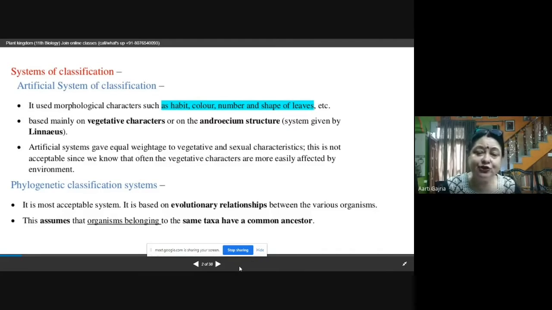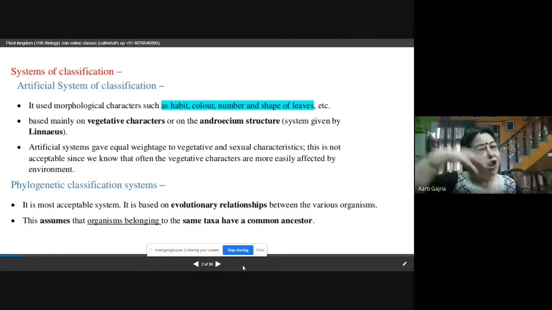This assumes that the organisms belonging to the same taxa have a common ancestor. This phylogenetic classification believes in the evolutionary relationship because we all have common ancestors, and slowly and slowly, when the organisms evolved from simple to complex, the relationship develops between the simpler and the complex one with the in-between links.